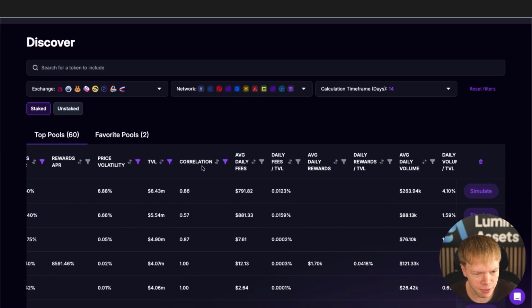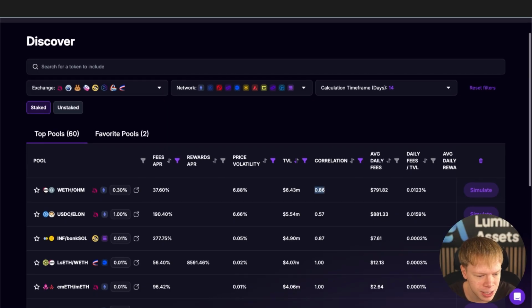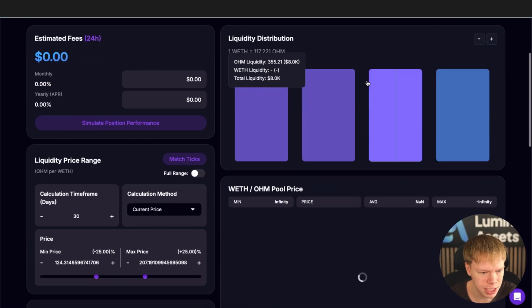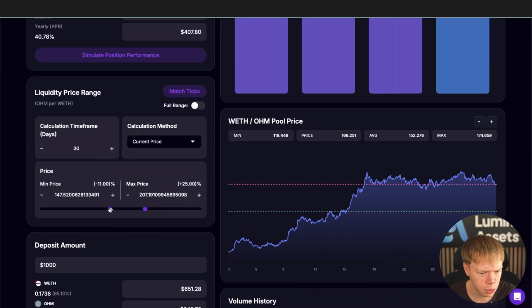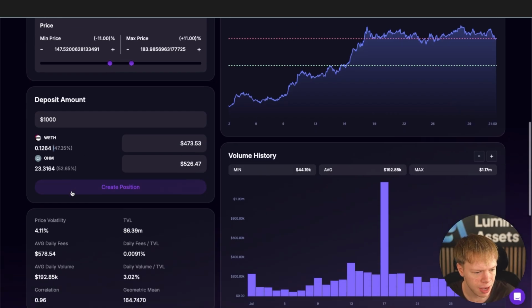So you can see we're already down from 4,200 to 60 liquidity pools. Pretty simple. And I'm not even going to bother filtering by anything because I know I can personally analyze 60 liquidity pools. Ethereum to Ohm has a 0.86 correlation over the past 14 days. So if I were to dive into this, I could probably go in with a range, something looking like this basically. Minus 11%, plus 11%. Again, nothing too complex with this range. Gives us about 47% Ethereum and about 53% Ohm.